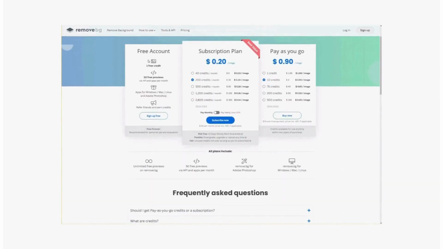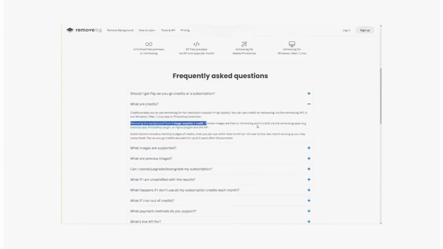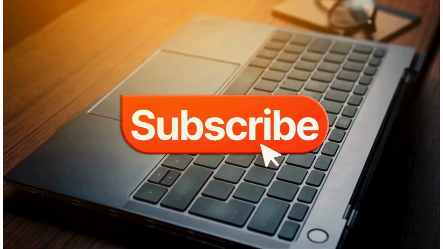Now, for the subscription plans, monthly fees range from $9 to $389, with higher savings as you choose higher tier plans. Opting for the yearly plan grants a 10% discount. Additionally, there's a pay-as-you-go option, allowing payments from $1.99 to 40 cents per image. Select the plan that aligns best with your specific requirements.